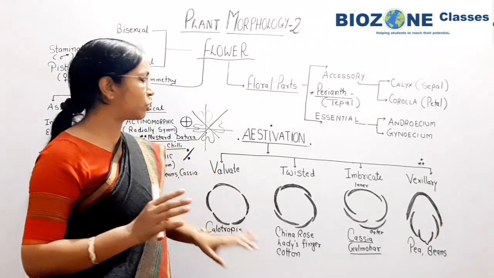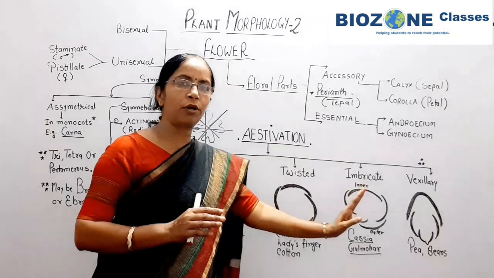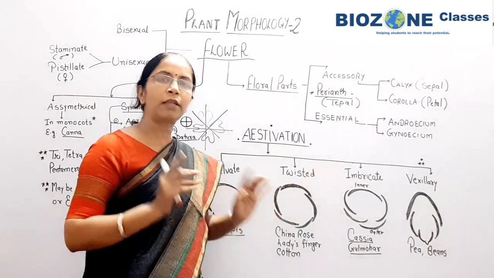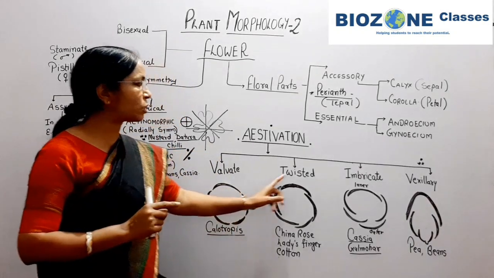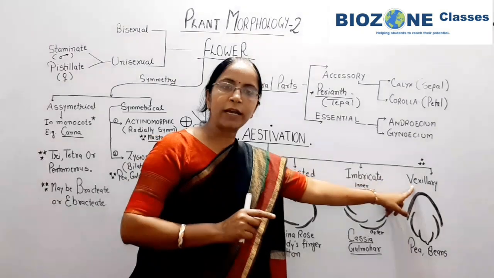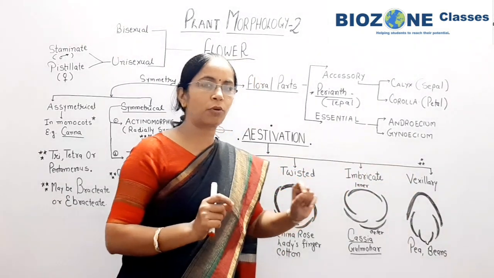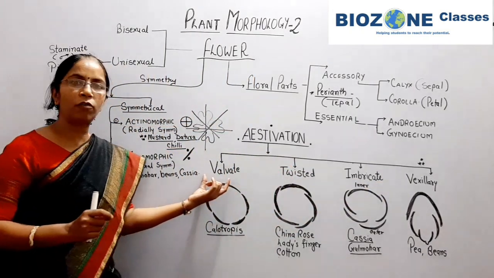So that kind of questions you prepared very well, and remember the sequence in the same order, because if you forget the sequence then automatically confusion may be raised. For example: valvate, twisted, imbricate and vexillary. You remember vexillary is also called papilionaceous estivation. Now first we study about valvate.